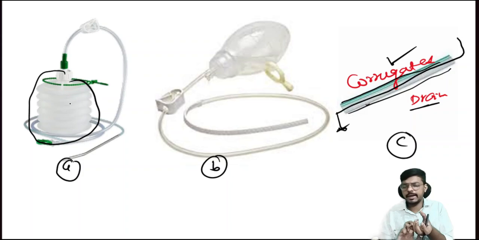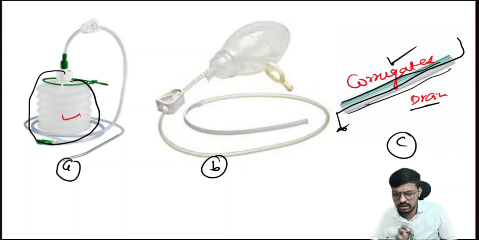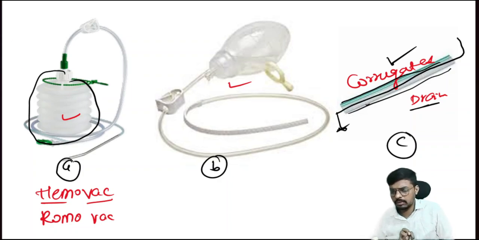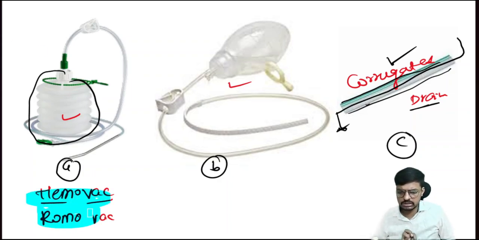It will suck any fluid which is generating inside the surgical site. So this is the closed drain with negative pressure, and this is the closed drain with no negative pressure. It's normal pressure. Option A is the Hemovac drain. Hemo means blood, Vac means it's creating the pressure. With the brand name, it is the Romovac drain. Both are same.